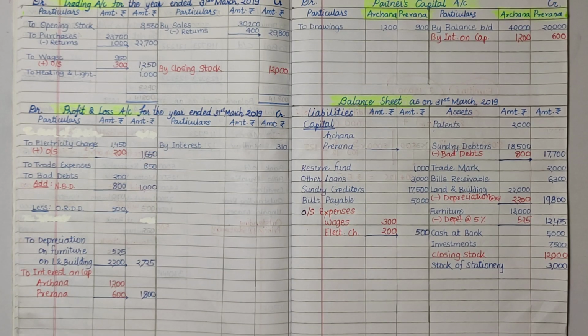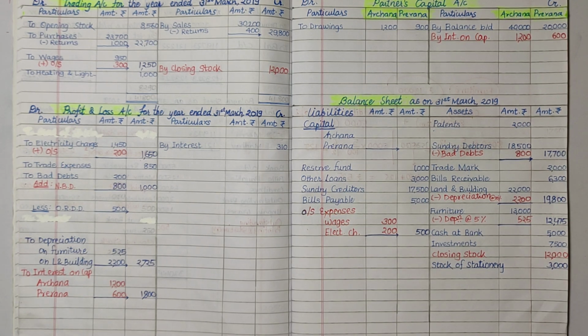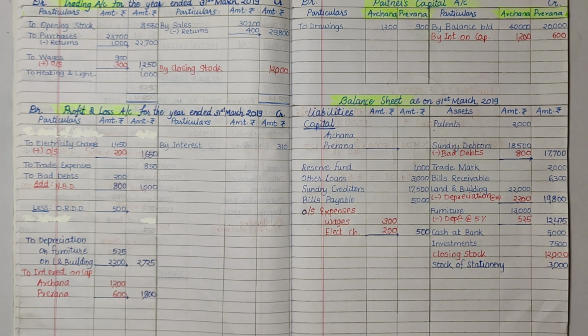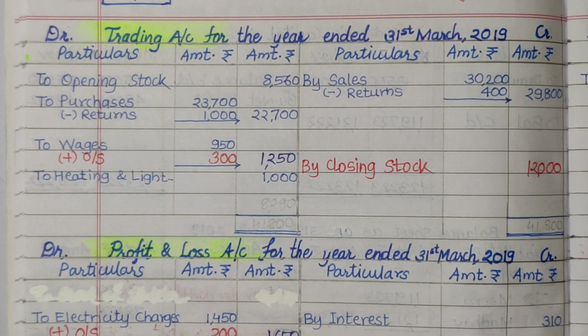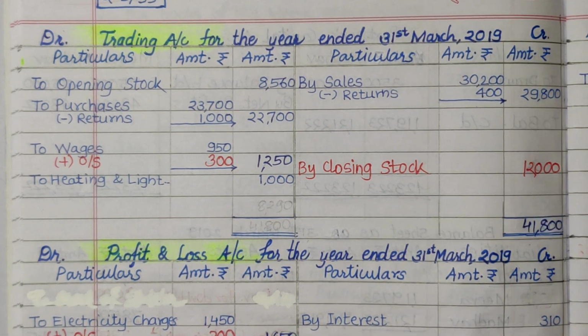Let us now close the trading account to ascertain whether the business earned gross profit or gross loss. The total of credit side of trading account is rupees 41,800, which is more than that of total of debit side.